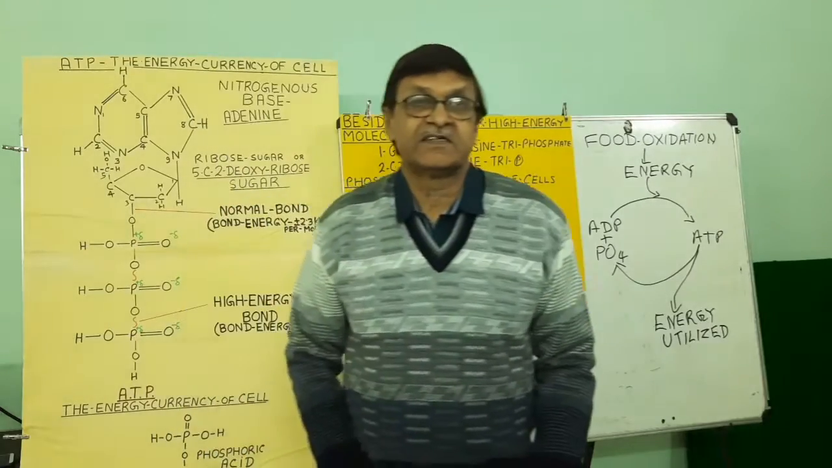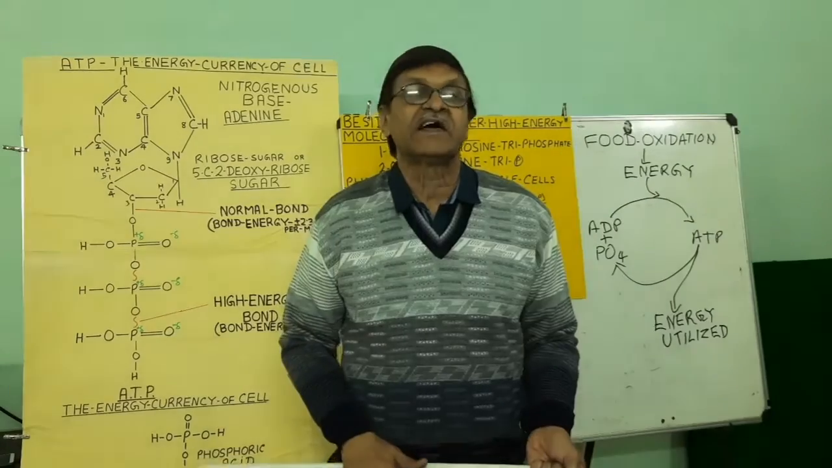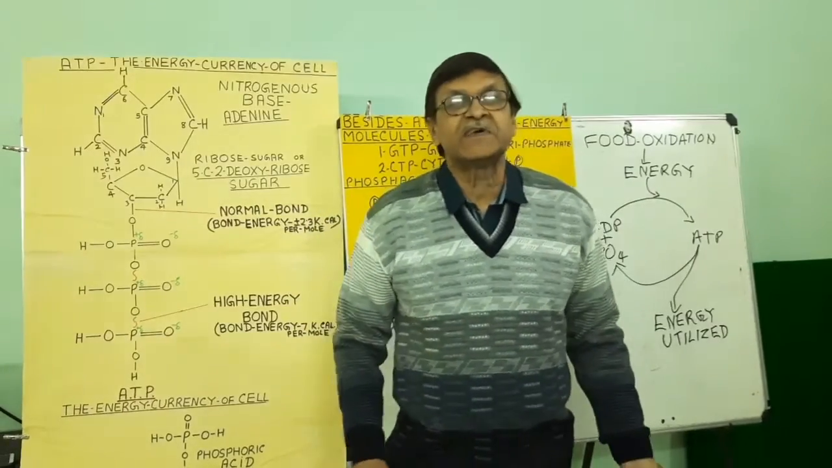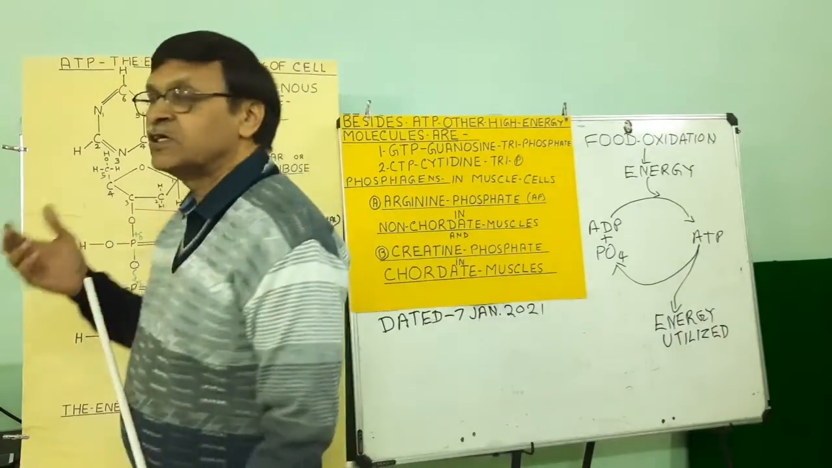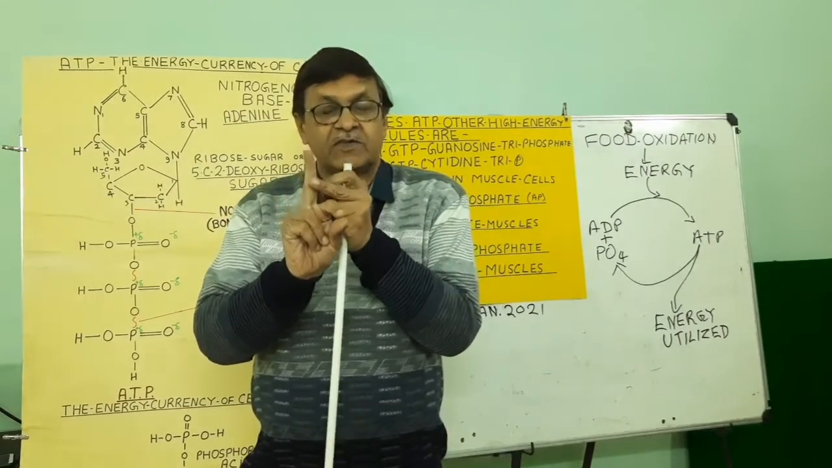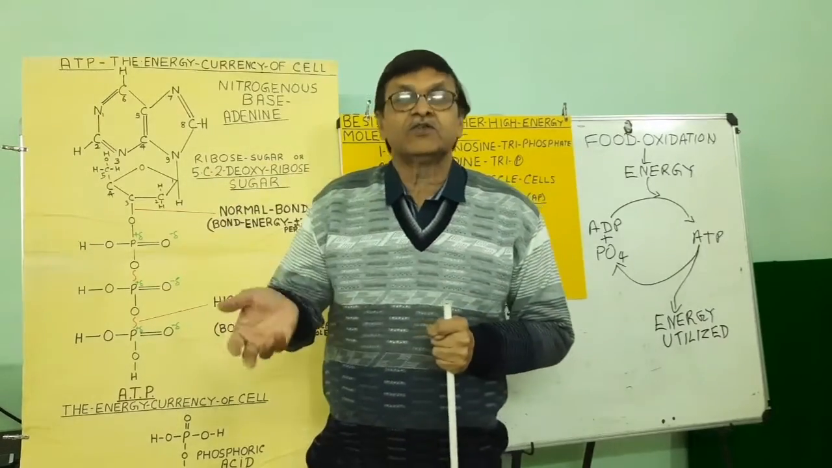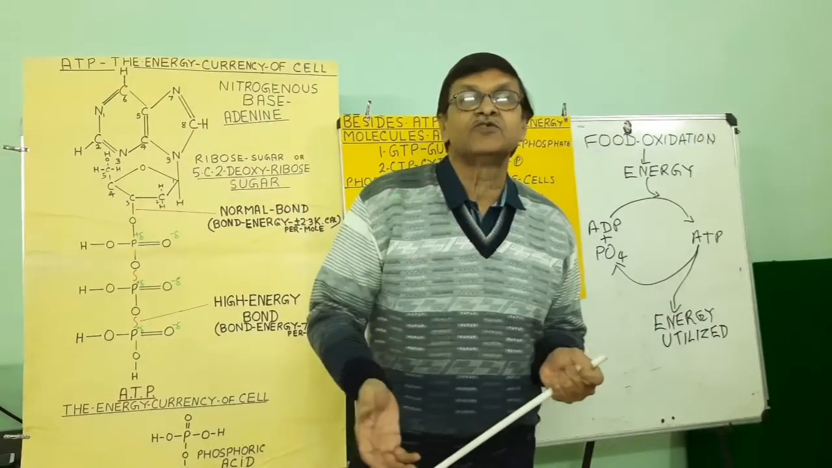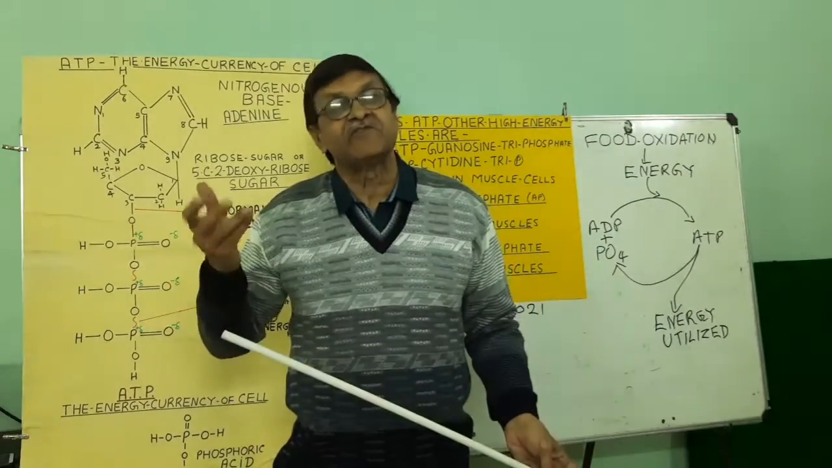You can ask why this particular molecule is important as the energy currency of the cell. ATP is basically a nucleotide. Nucleotide is a group of molecules which are made up of a nitrogenous base, a sugar and a phosphate. So in nucleic acids also such nucleotides are found, but besides nucleic acid, ATP is also a nucleotide which performs a very vital role.